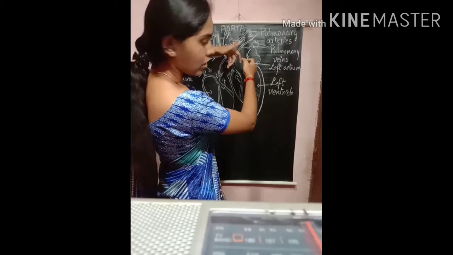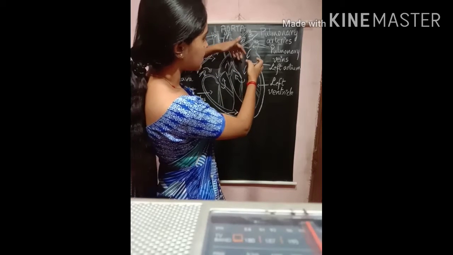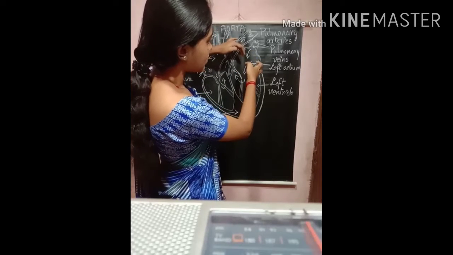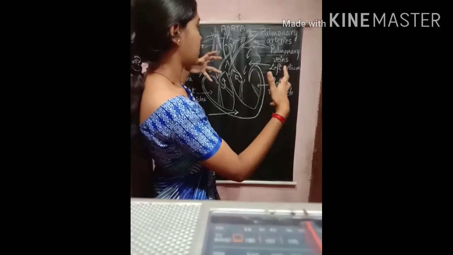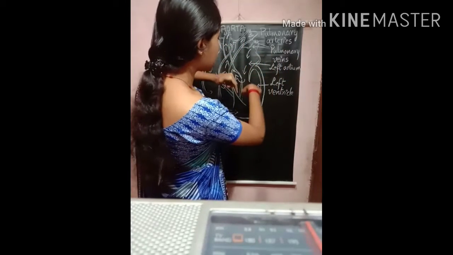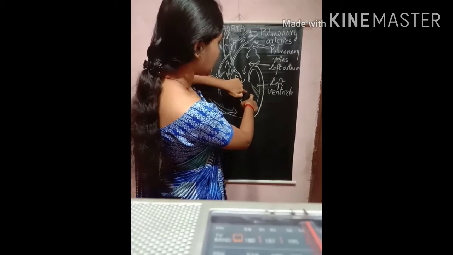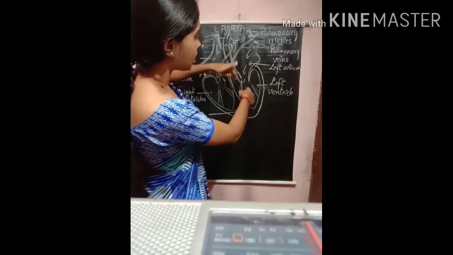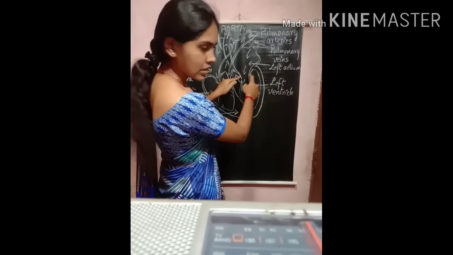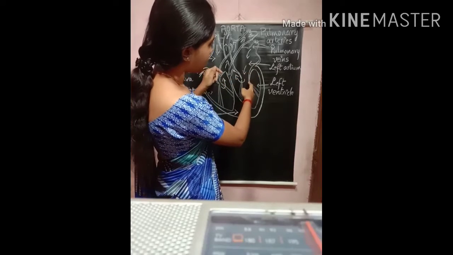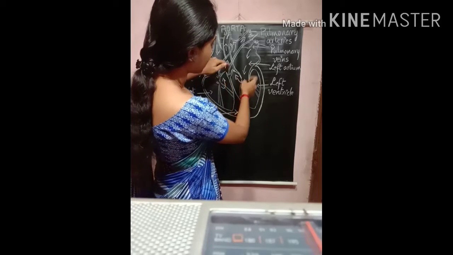So when the blood which is rich in oxygen, rich oxygenated blood, enters the left atrium, it expands and it will be pushed into the left ventricle through the valves. This controls the flow of blood in one direction.